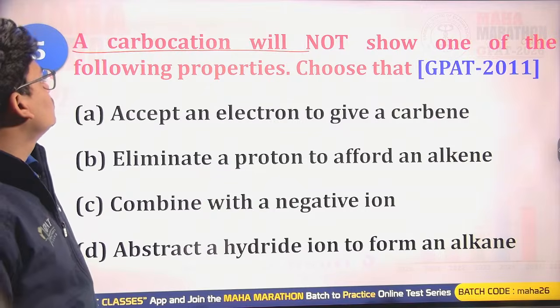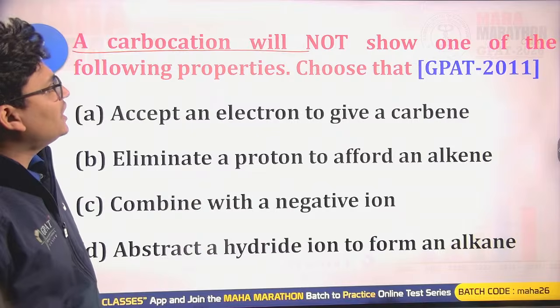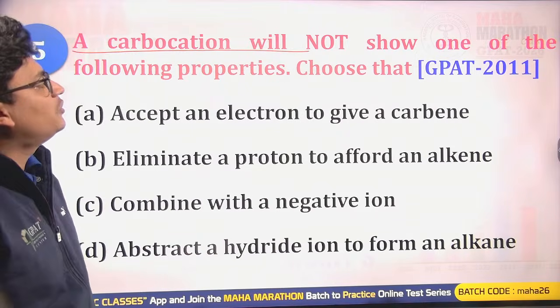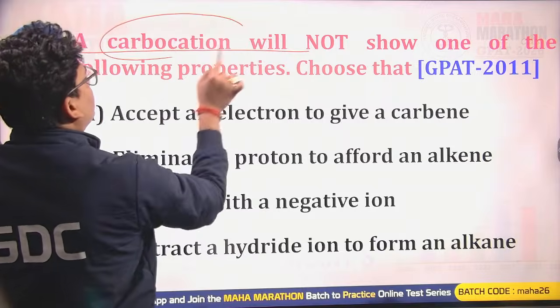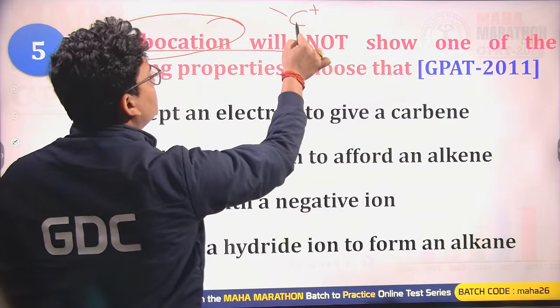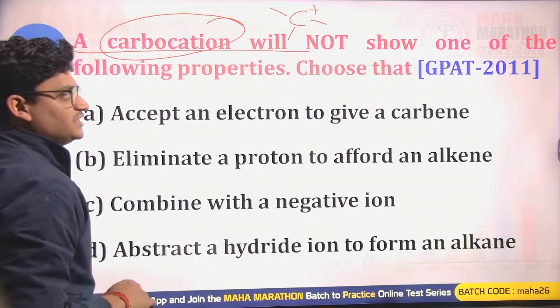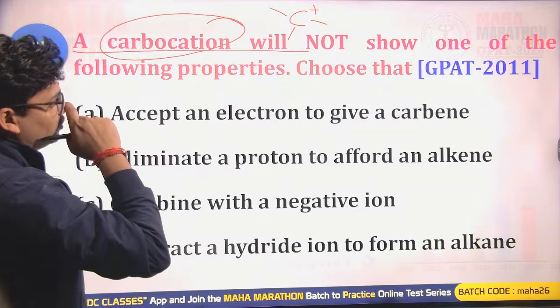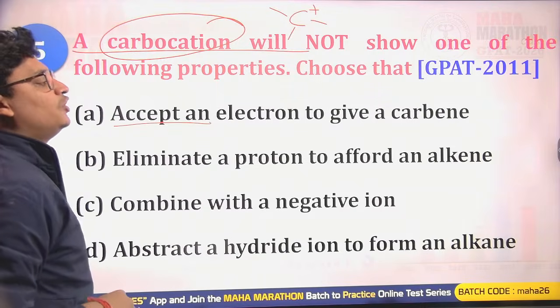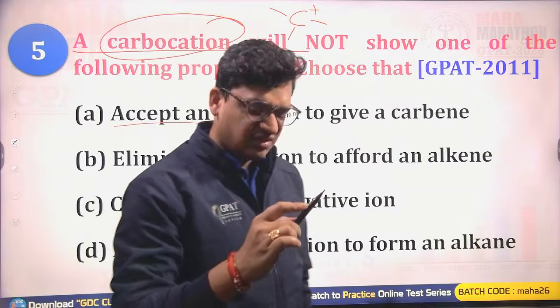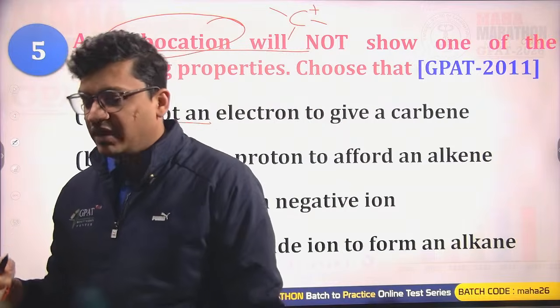So the next question we are having is: a carbocation will not show one of the following properties. Choose that. We are having a carbocation, C+. It means it is having 3 sigma bonds. So which of the following is not the property? It accepts an electron to give carbene. No, the first is wrong. Why is the first wrong?